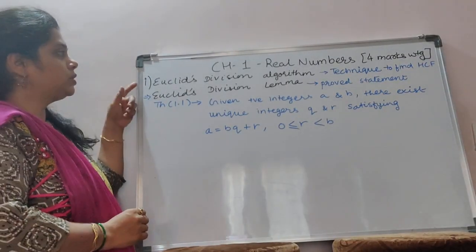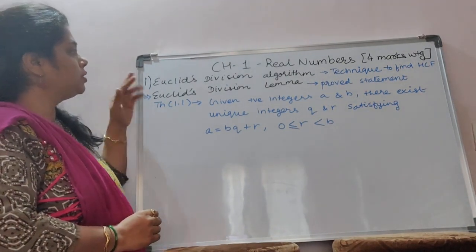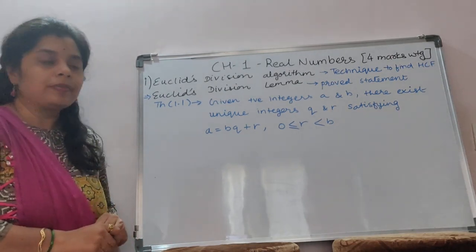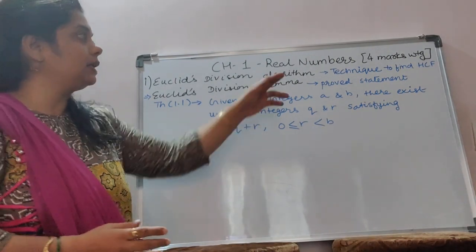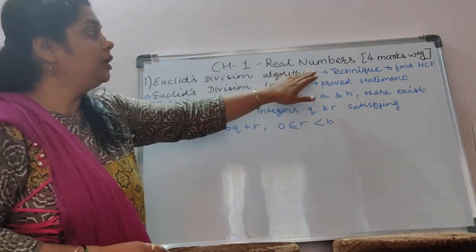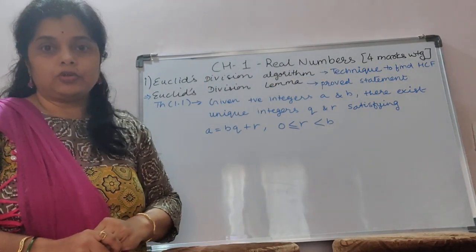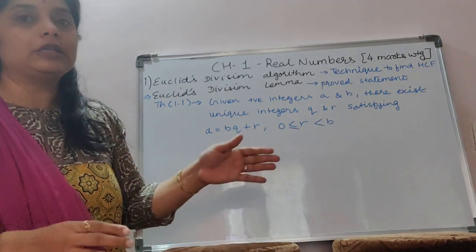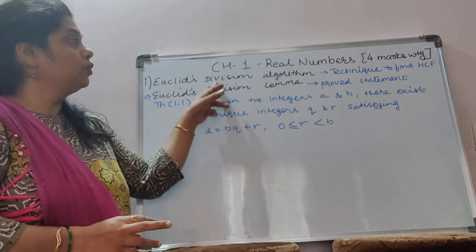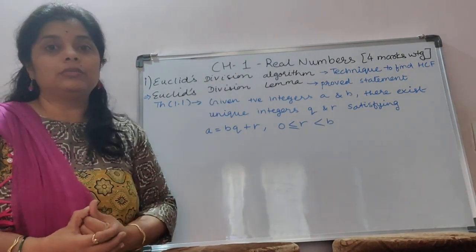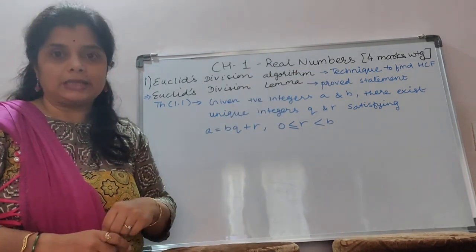First topic, first important property of the positive integers: Euclid's division algorithm. And as I said, an algorithm gives you a method, or we can say a technique. Here we use this technique or method to find out the HCF. You already studied in earlier standards about HCF and LCM by different methods. Here we are going to use this division algorithm method to find the HCF, right?